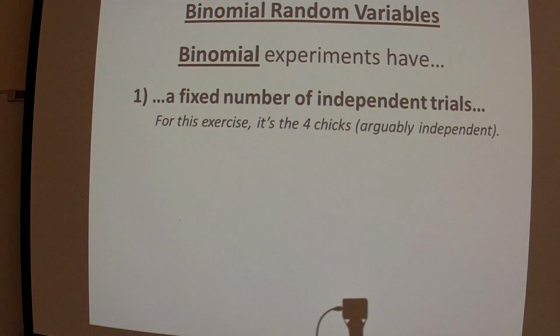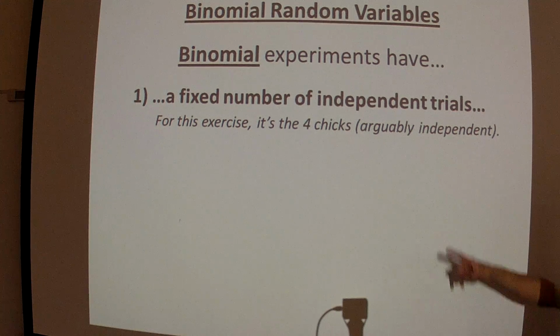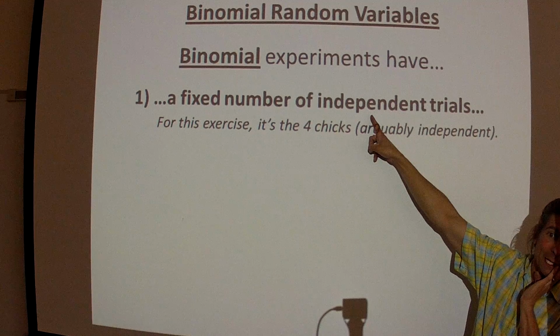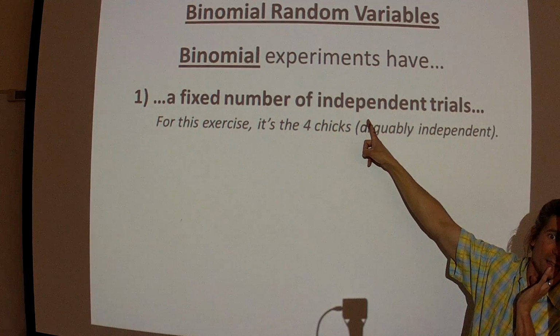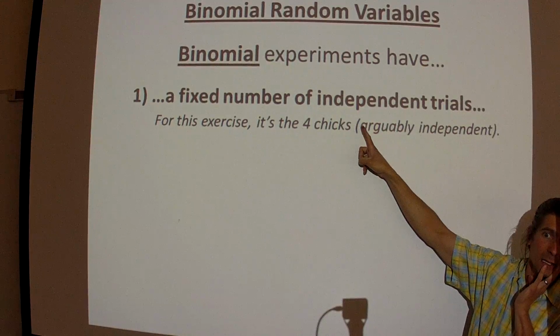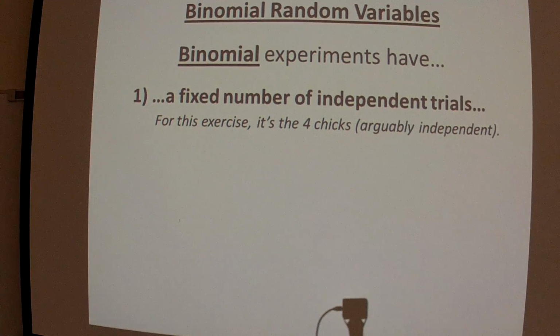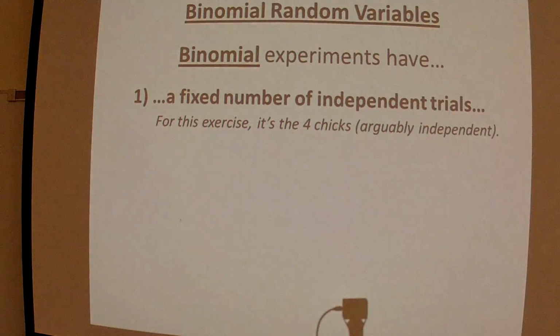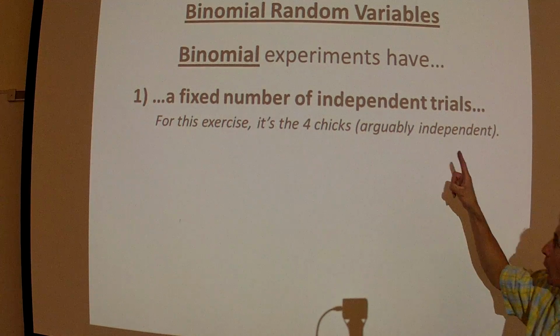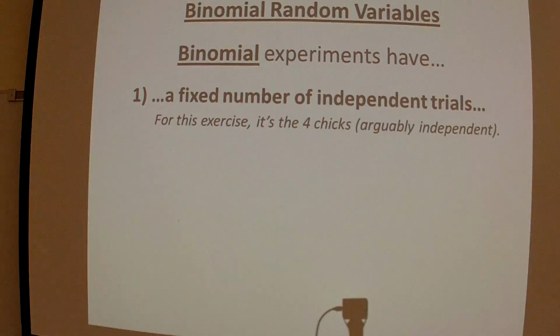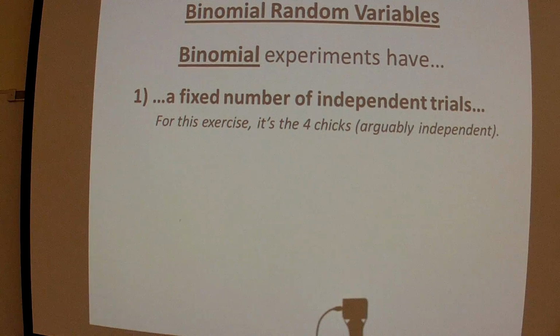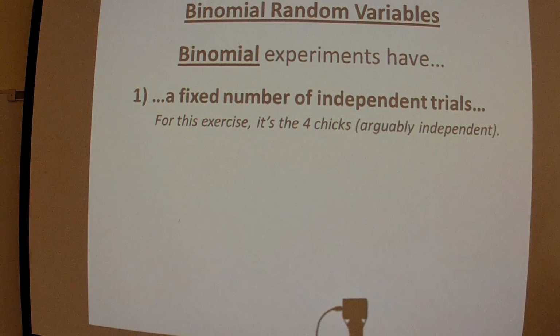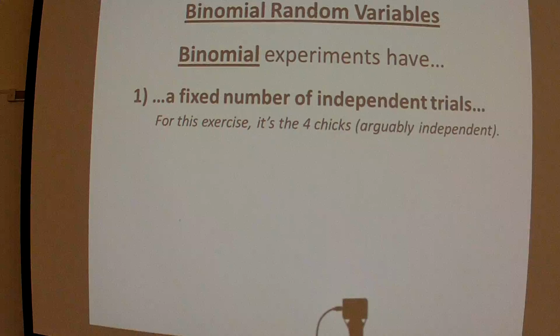Good stuff. Anyway, the chickens are binomial, and for the first of 3, because I sent Max in to buy 4 chicks, we decided they were independent yesterday. Do you remember why we decided that the trials were independent of each other? There were so many that we were drawing from, and so few that Max was taking. So arguably they're independent trials. Not literally, but arguably. There's no reason to think that we're changing the proportion of the 90-10 because Max is pulling a few chicks out of these huge bins full of marshmallow peeps.